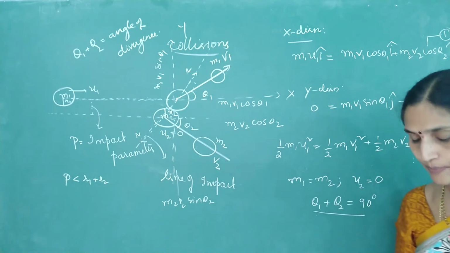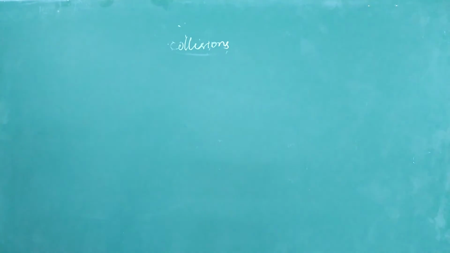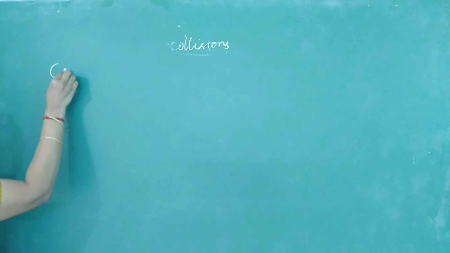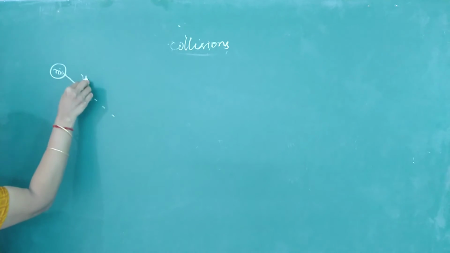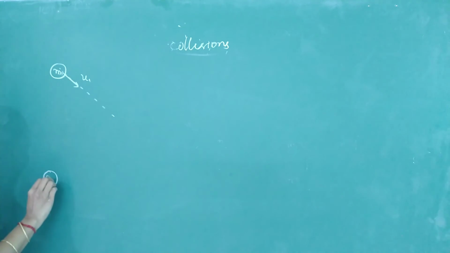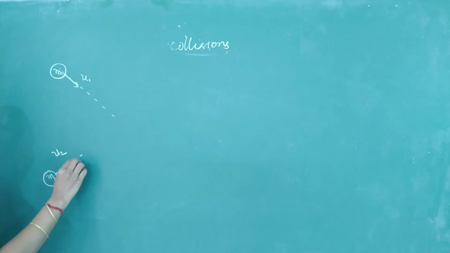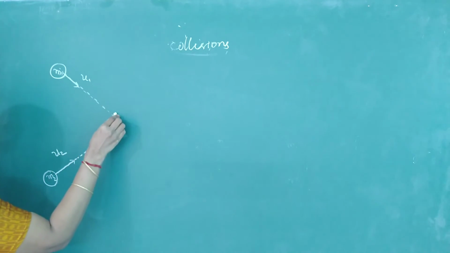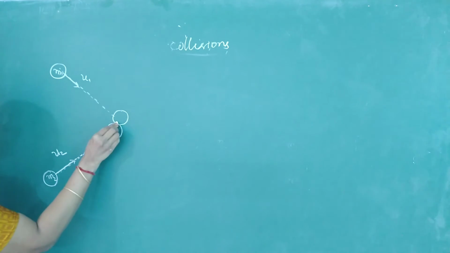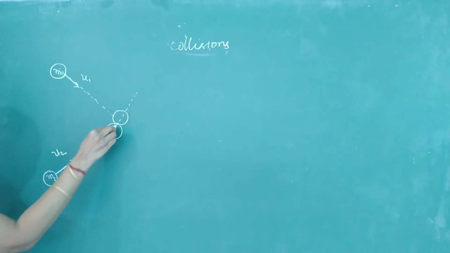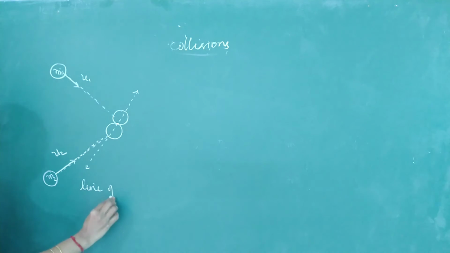Let's look into one more example. Look at the second example of a two-dimensional collision. I will take the objects coming from different directions. So this is m1 moving with a speed u1, and from some other direction you have m2 approaching with a speed u2. They come and collide here. The collision is a head-on collision. So this is the point of contact, and this will be your line of impact, the common normal or the line of impact.